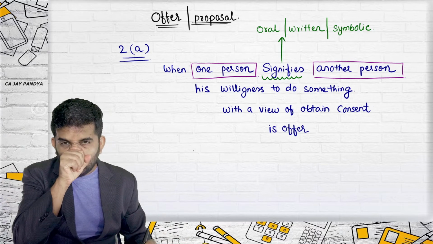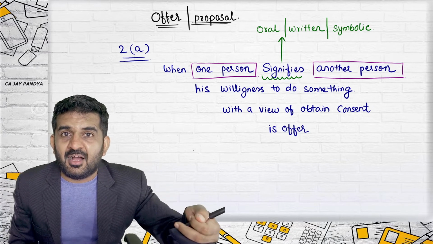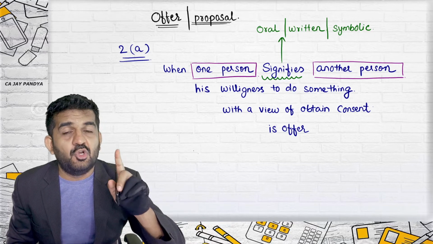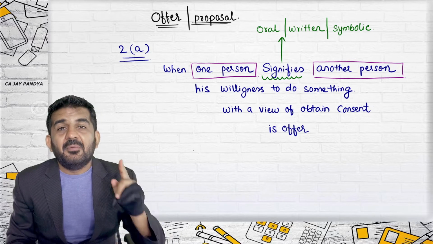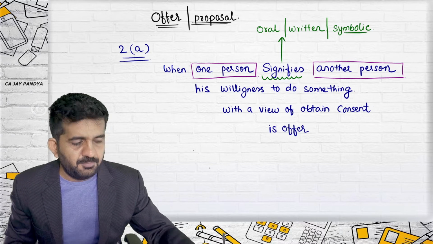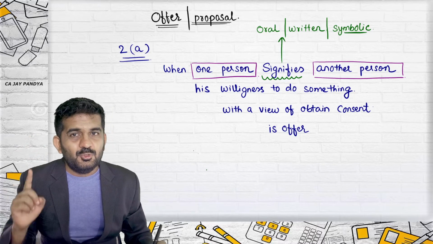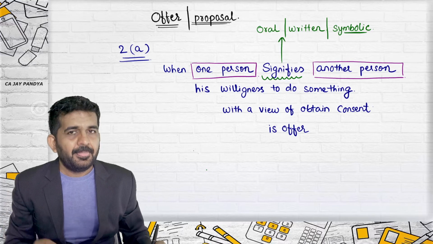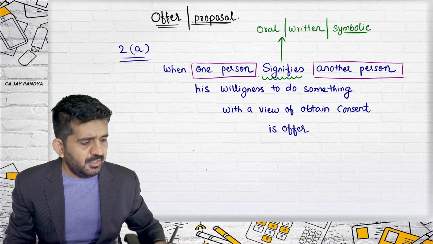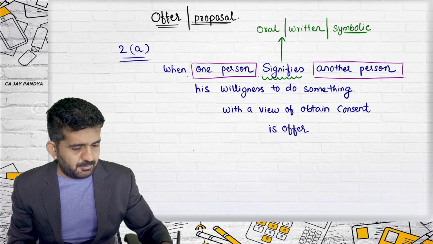Sir, how can it be a symbolic offer? I'll tell you. You go to an ATM. There is a light blinking that you put in the card and withdraw the money. The ATM is not speaking anything, the ATM does not have anything in writing, but still there is an offer, and which type of offer is that? Symbolic. Is a symbolic offer a valid offer? Yes. And if someone asks you why, you should tell them under section 2A, the word used is signifies. So it can be oral, written, or symbolic.